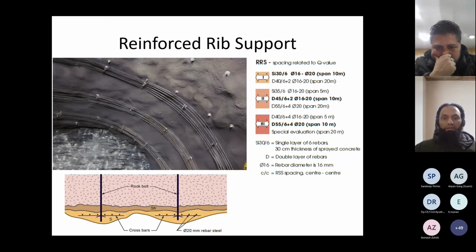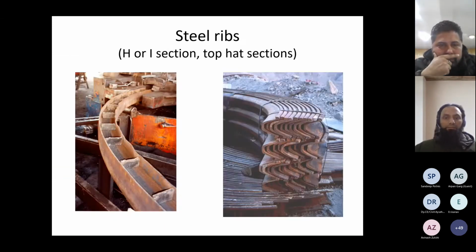These are the different types of rebars which are specified by NGI. And then if we require slightly stiffer supports, we can go for steel ribs, I sections or H sections, or top hat sections. Like on the right side is a top hat section. It's again required for very high stiffness.